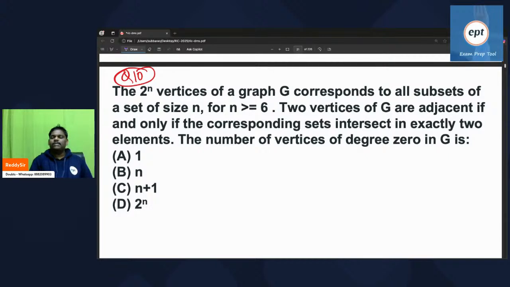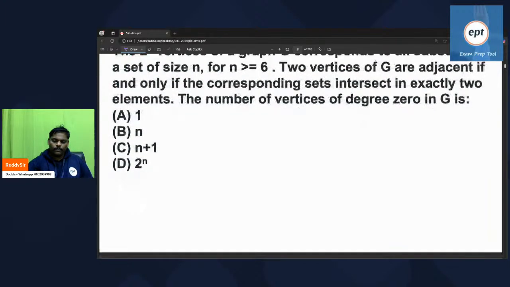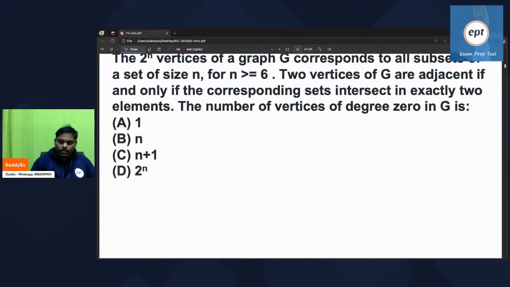The 2 power n vertices of graph G correspond to all subsets of a set of size n, where n is equal to 6. Okay, fine. Now let me try once with n equal to 3, since he said n is equal to 6, so it may become bigger. If really required, we'll see. The elements are 1, 2, 3.